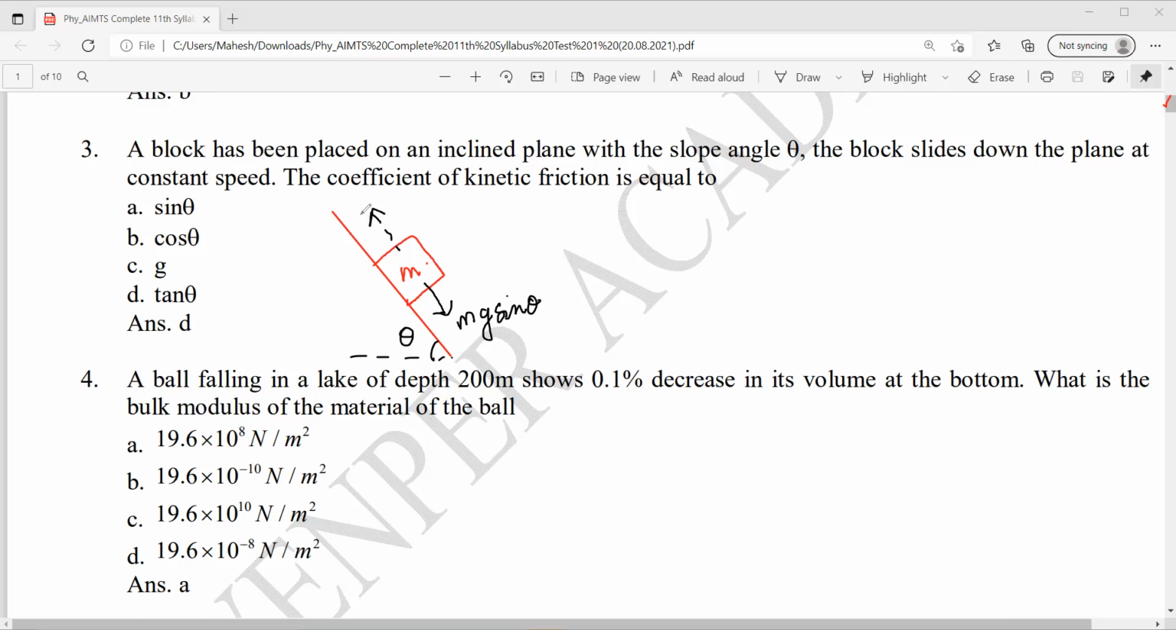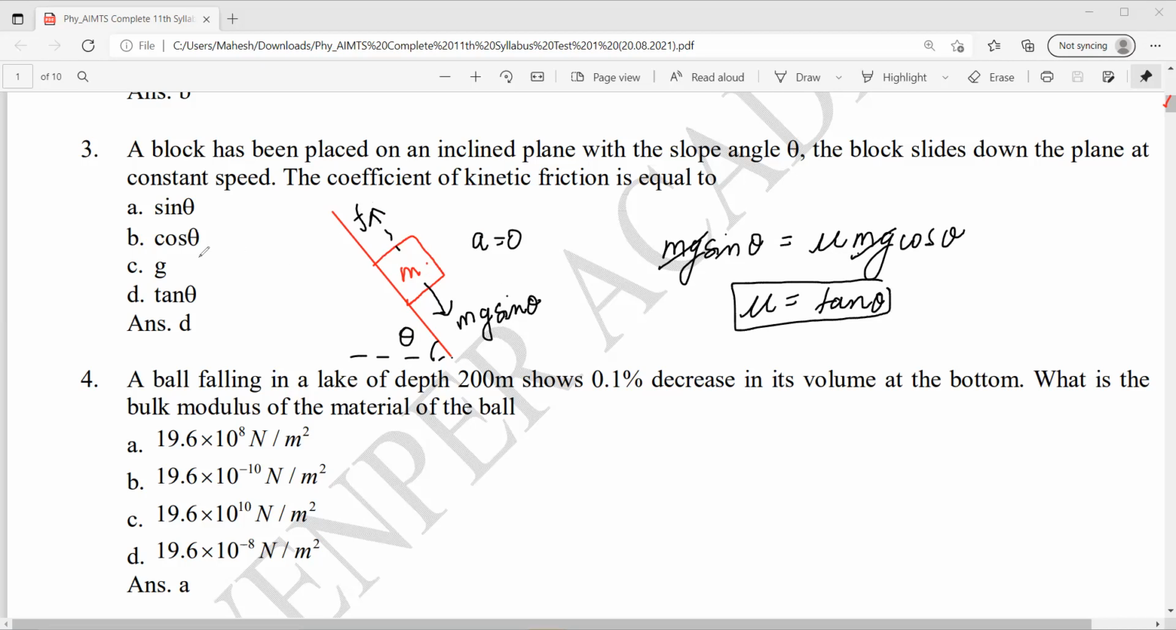And this side there will be friction force. Now it is moving with constant velocity. That means net acceleration is zero, right? If net acceleration is zero, that becomes mg sin theta equal to friction force. Friction force is mu mg cos theta. mg gets cancelled. Mu will be what? Tan theta. Okay. So option D is correct. Fine. Next.